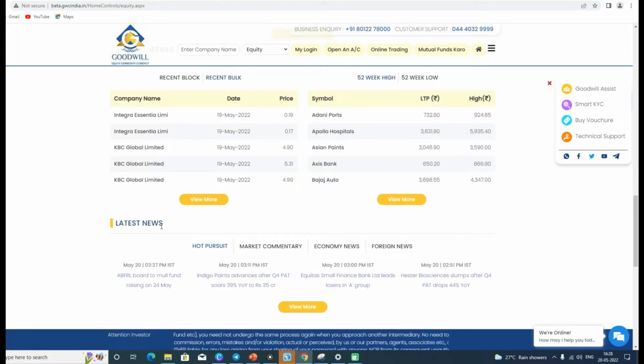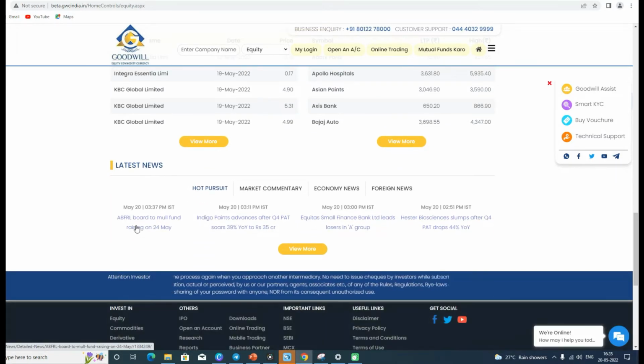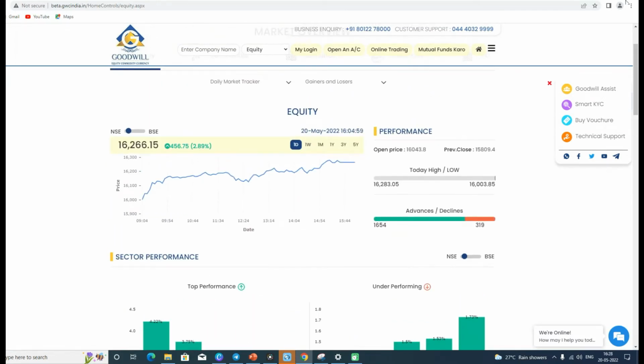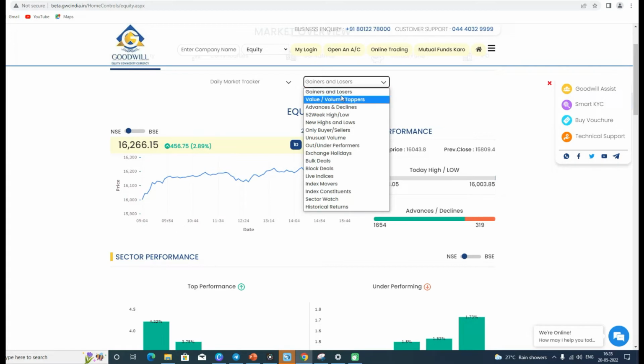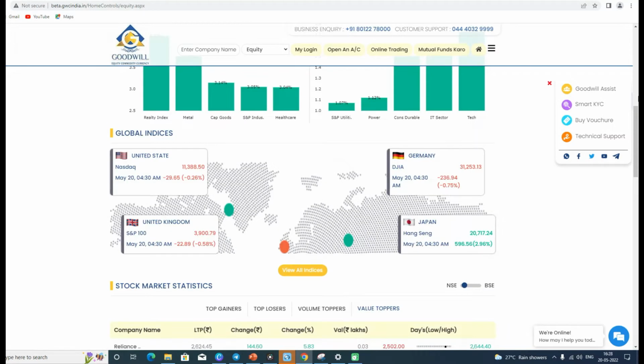And from here we can see the latest news, like on May 20th there is ABFRL board to consider fundraising on 24th May, and we have some other news as well. If you want to view some more news, you can just click on the view more option. After that we can basically go to